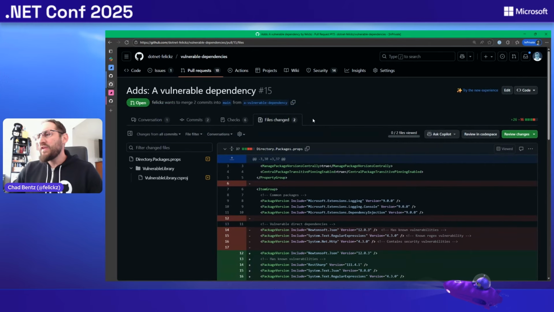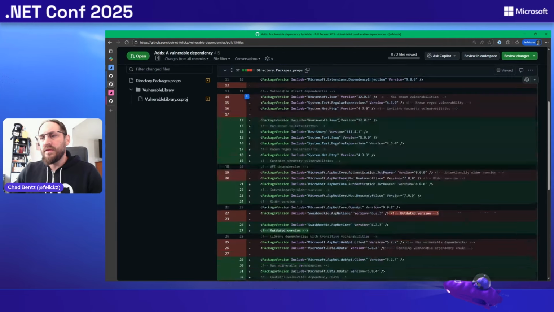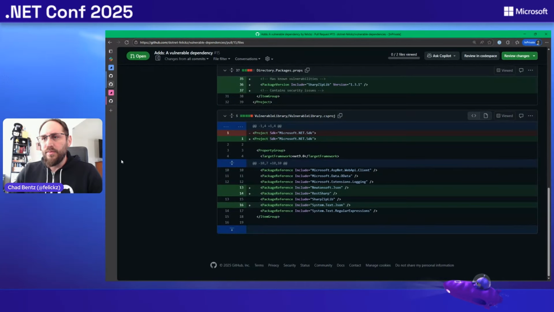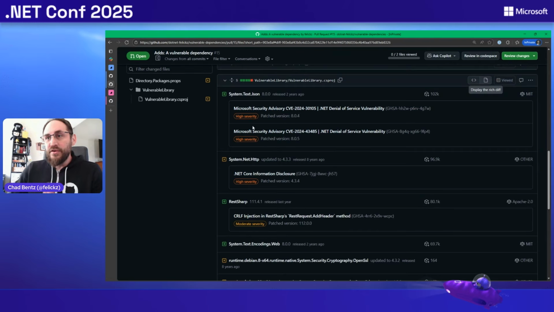So I go look at the files change here to do a code review, and like this just like makes my eyes gloss over with all the information here. I want to show you a really cool button to click. Go to the manifest and click this display the rich diff. What that does is gives you a visual view of all that diff on the manifest, the packages. It gives you green if it's added, yellow if it's modified, red if it's being deleted, the version, when it was released, the number of usages, the license types, and then more importantly here for our security discussion, if there's any known vulnerabilities.